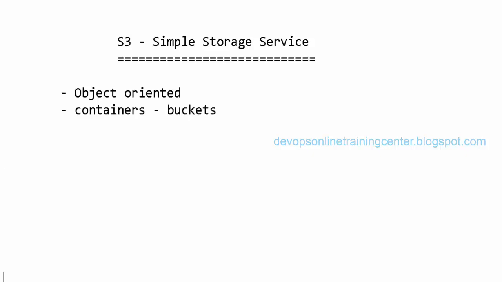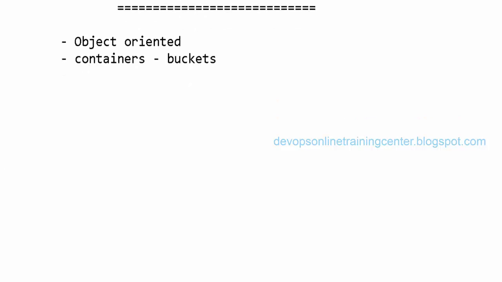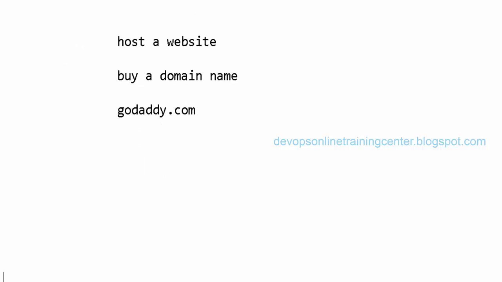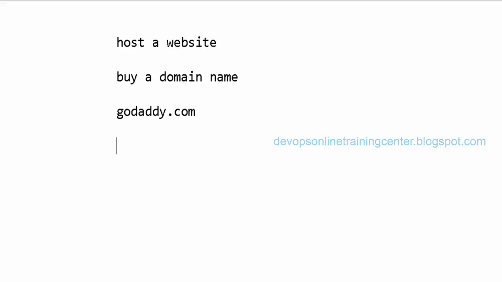Okay, so why do we need to go for S3 when we have a lot of other options in the market? Let us say you want to host a website. What are the things we need to do? We need to buy a domain name. Where do we buy a domain name? Some sites like GoDaddy.com. Here we buy the domain name, and we also need to go for a plan wherein they specify some kind of storage they provide. They'll have different plans. Let us see some of the examples.